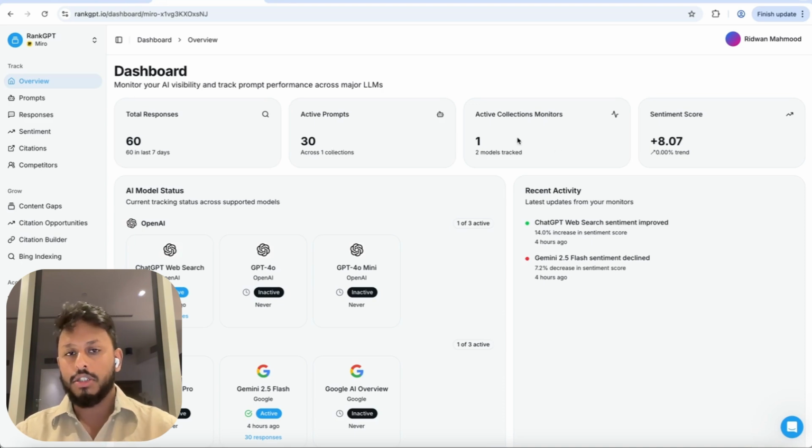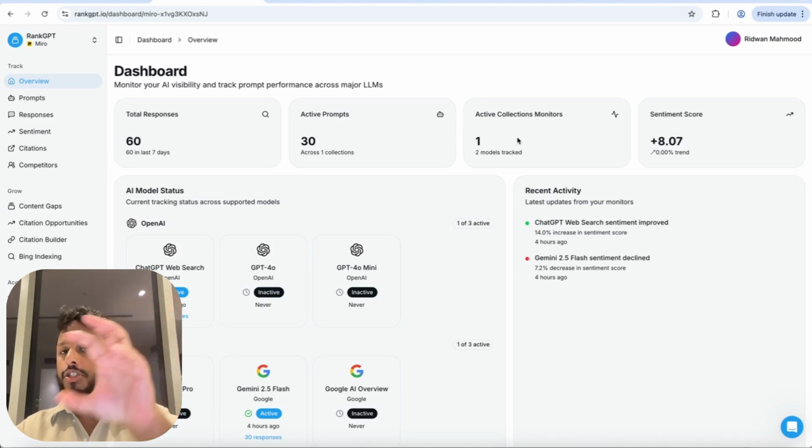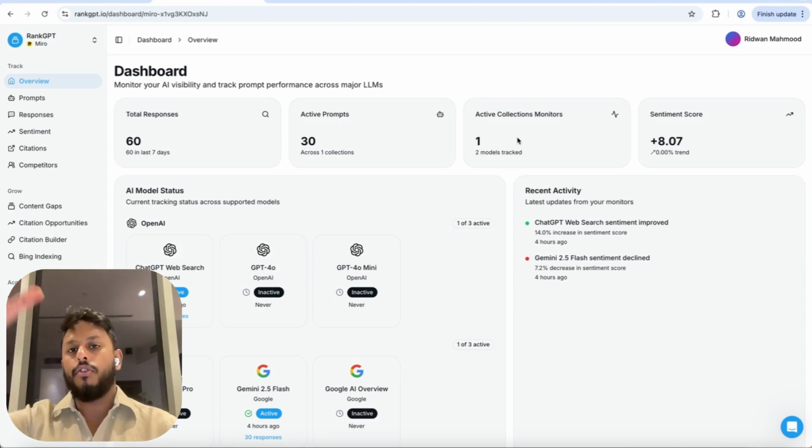And then we have collections. Collections are basically folders of prompts. So as an example, let's say for example your app, and you're monitoring AirPods, and you're monitoring iPhone, and you're monitoring Mac, and so on. Each one of those can be a collection. So you can have a collection called AirPods, then have a bunch of prompts that you're tracking to do with AirPods. You can have a collection for iPhone, then have a bunch of prompts you're tracking for iPhone, and so on. Then you have sentiment score.